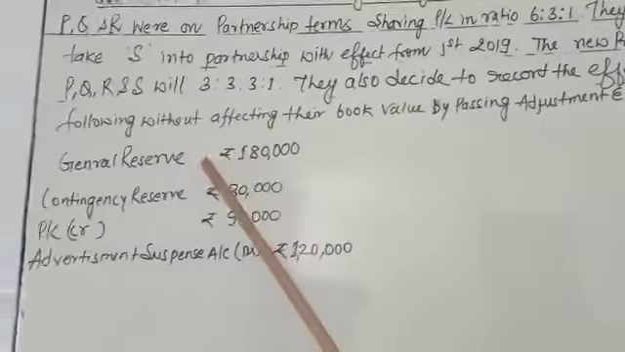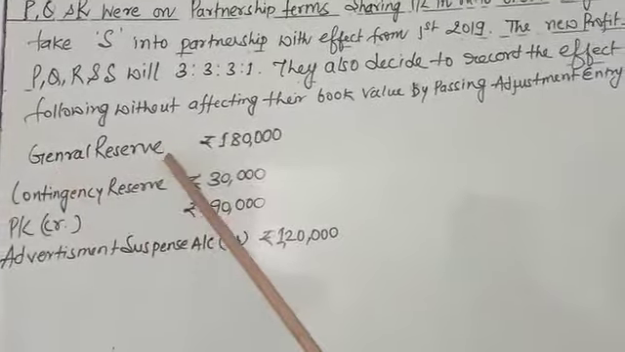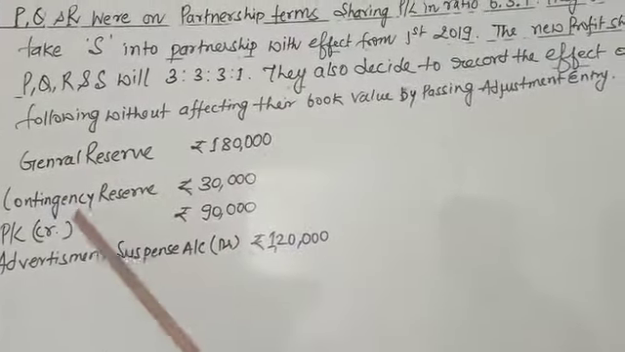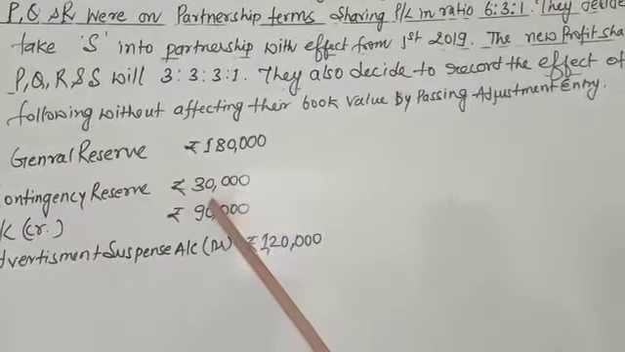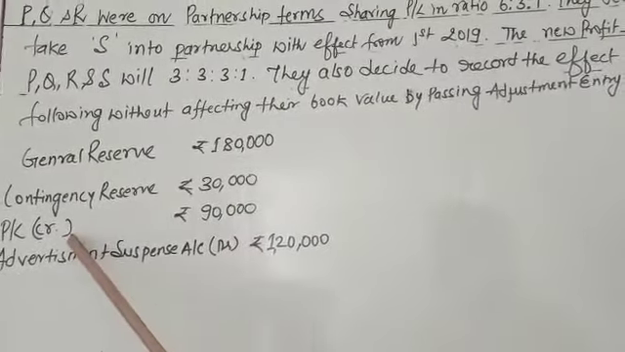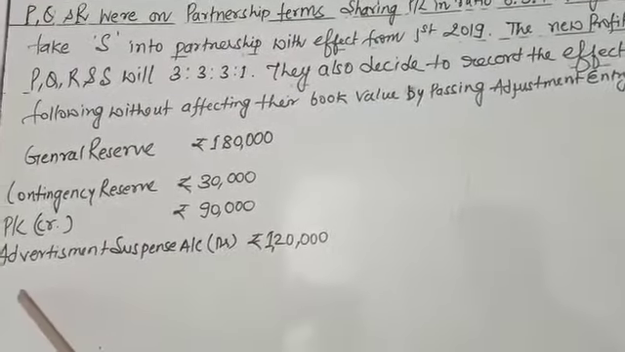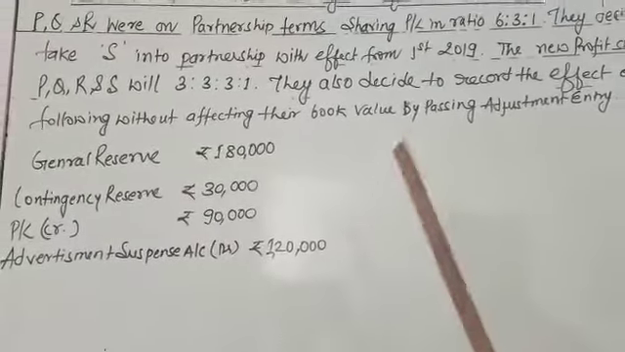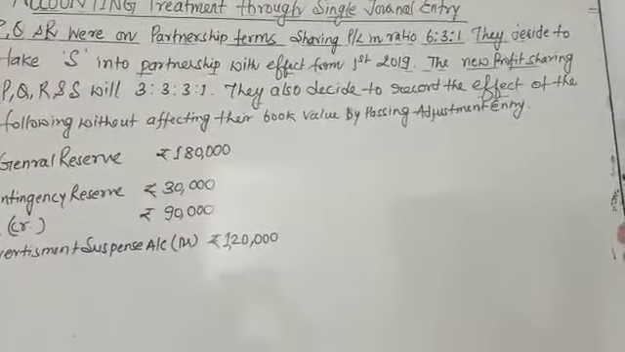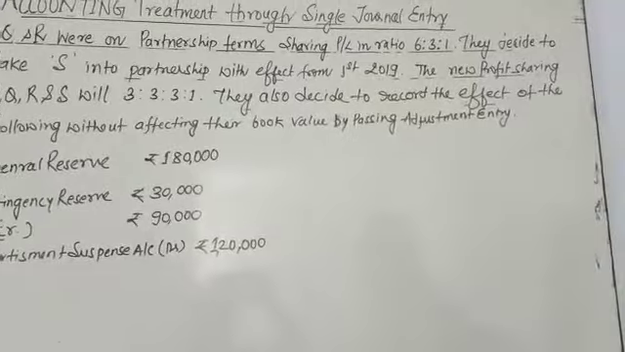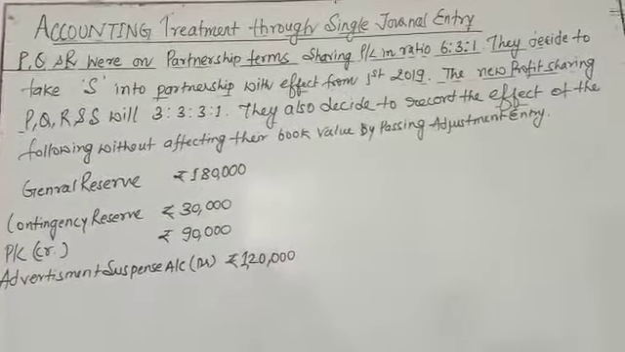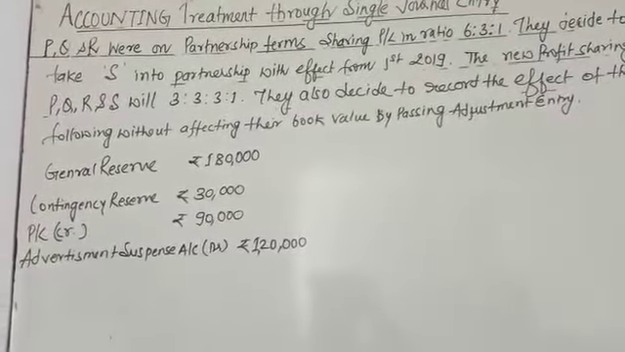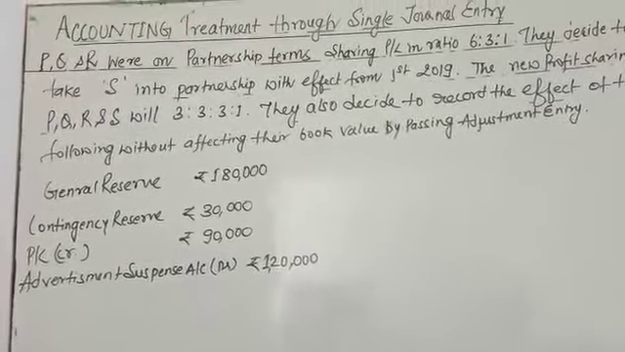These are the book values: general reserve 1,80,000, contingency reserve 30,000, profit and loss credit balance 90,000, and advertisement suspense account 1,20,000. How to solve? My dear student, first you have to do the calculation of sacrificing and gaining ratio.